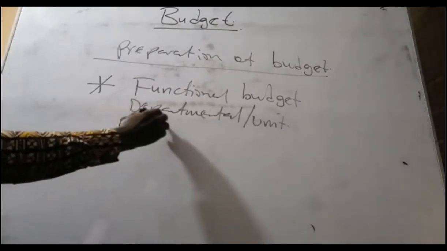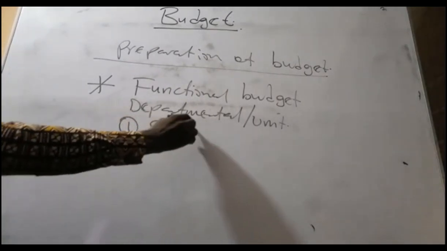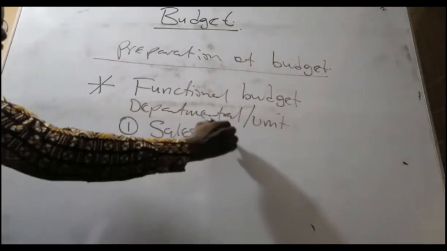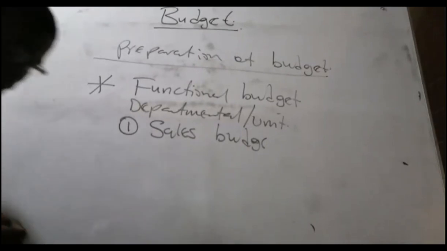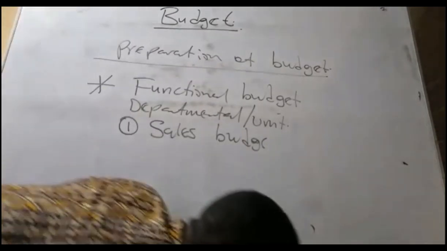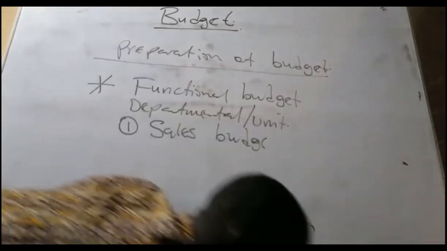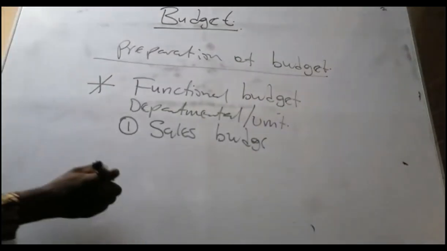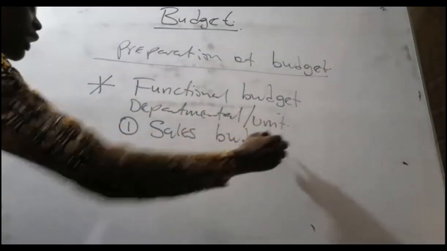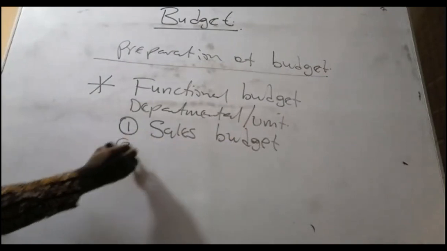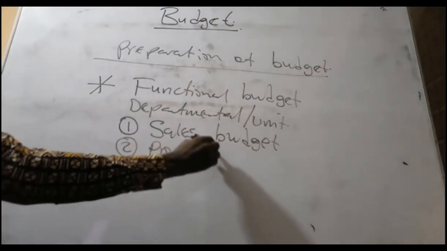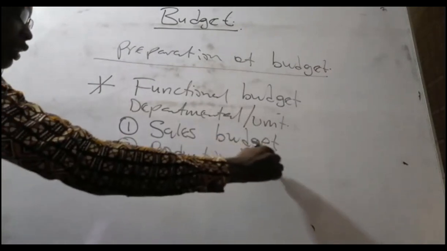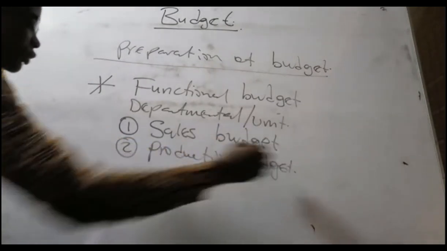It includes the following. One, the sales department has to bring their budget, the sales budget. Let's assume that this is a manufacturing company. So after they prepare their sales budget, they go to two, their production budget.